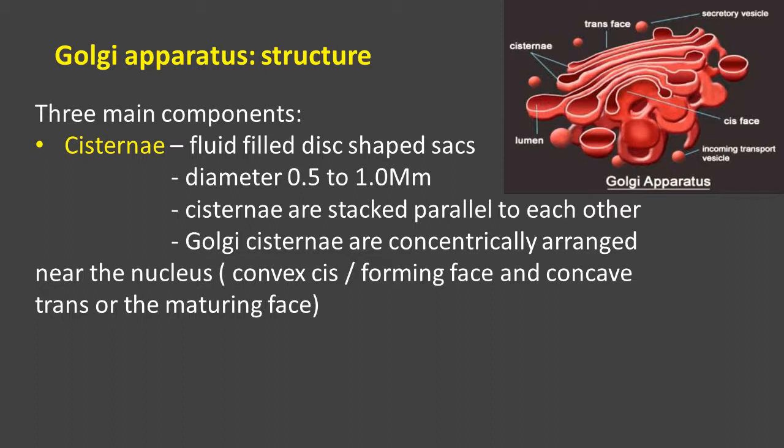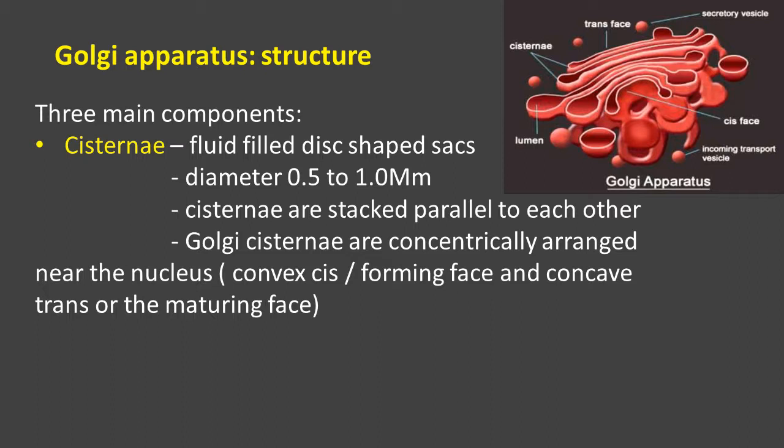So why is it called the forming phase? This phase is present very near to the nucleus. Which phase in the cisternae has a convex shape and faces towards the nucleus? That phase is known as the forming or cis phase. And there's another phase that can be seen in the cisternae, called the maturing phase or trans phase.